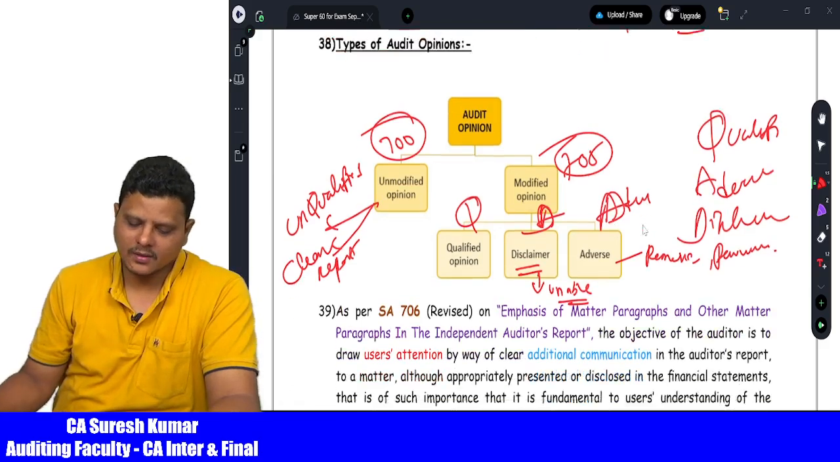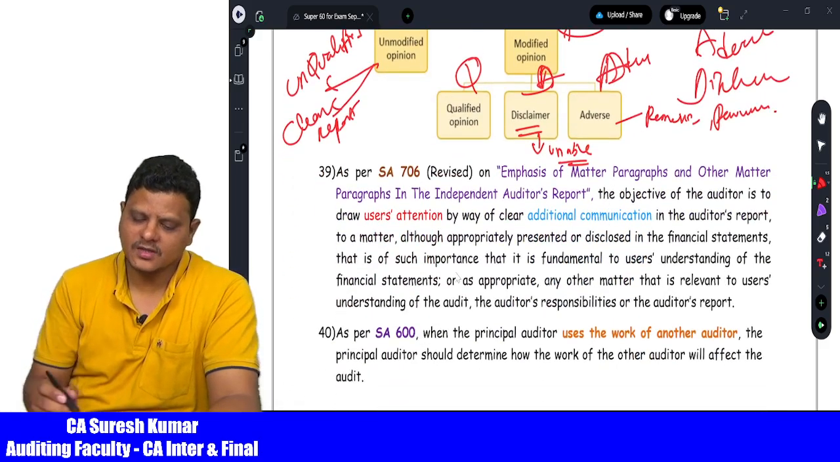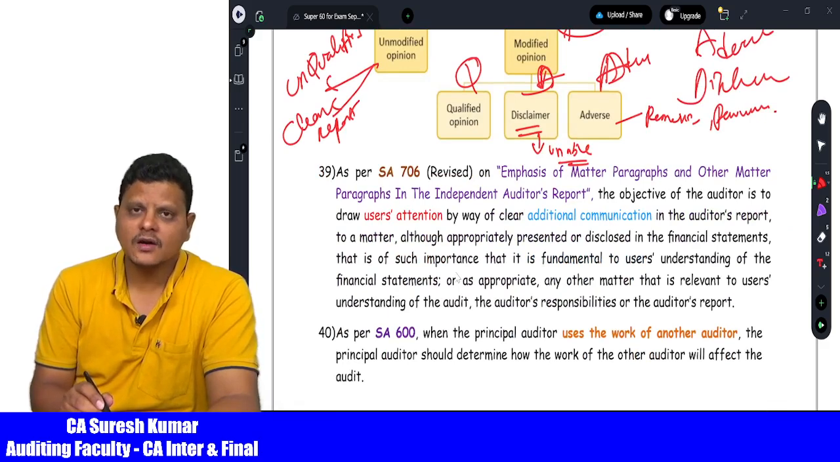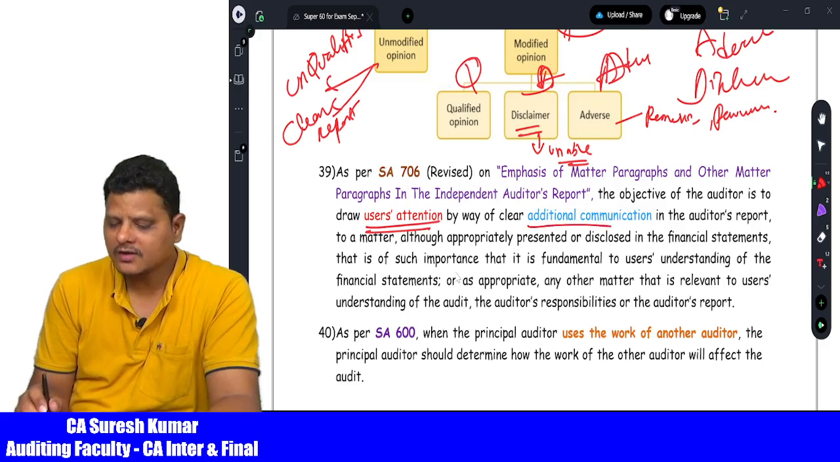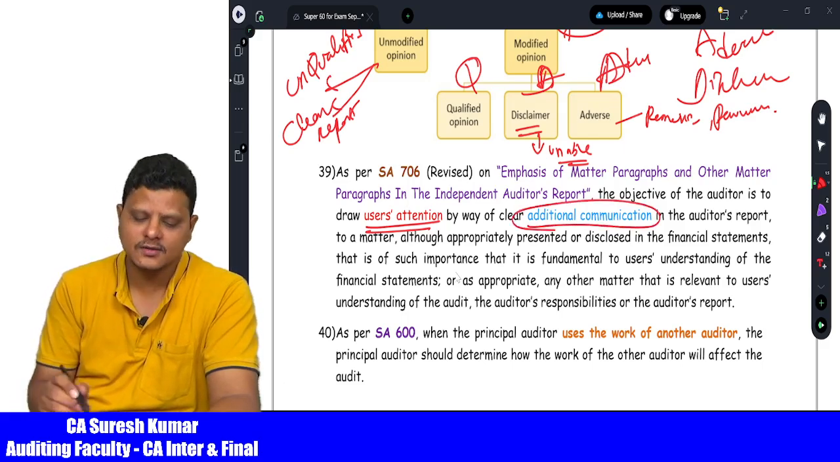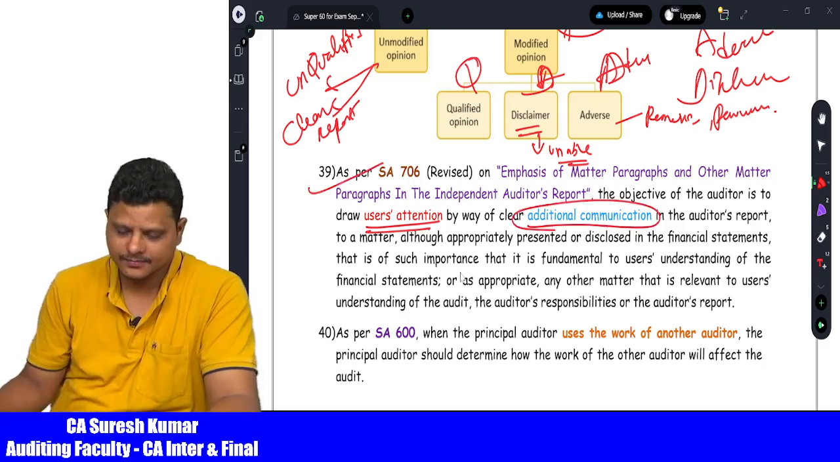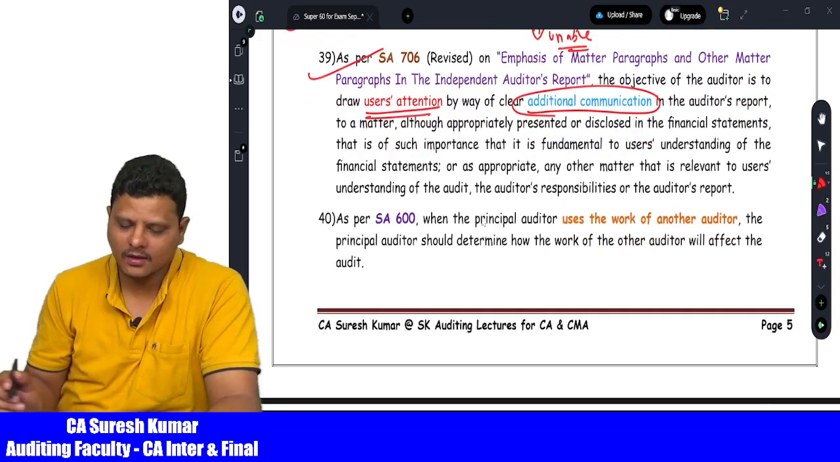Then comes standard number 706, emphasis of matter paragraphs. So where the auditor wants to get the users' attention or provide additional communication to the users, the auditor is going for 706. Then comes SA 600.